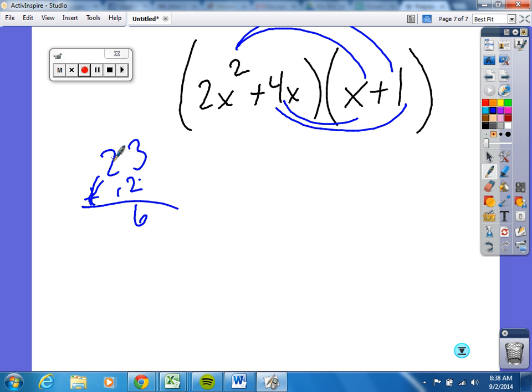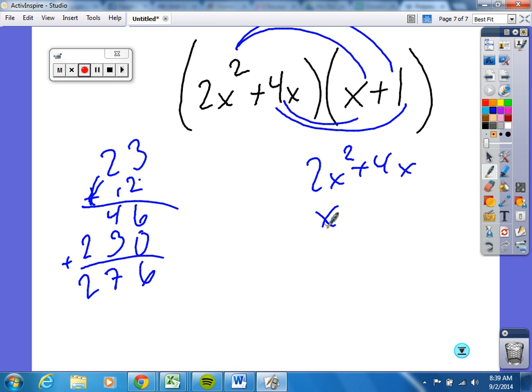2 times 2 is 4, and we put it in here. Then what do we do? Put a 0, and then we go 1 times 3, and then 1 times 2, and then what do we do here? Add, so that's 6, 7, 2. Correct? We all know that process, don't we? Hopefully. Same process here. You could do this process, or if you like a way to maybe help you out,